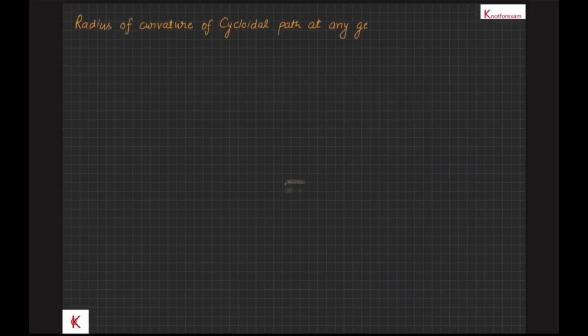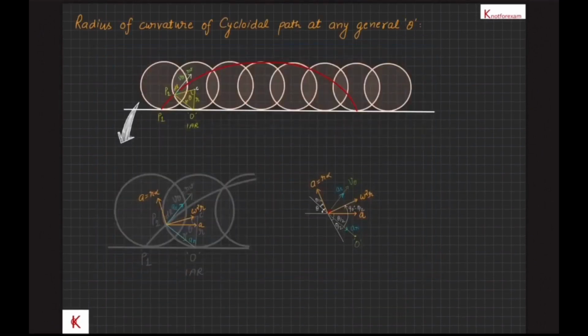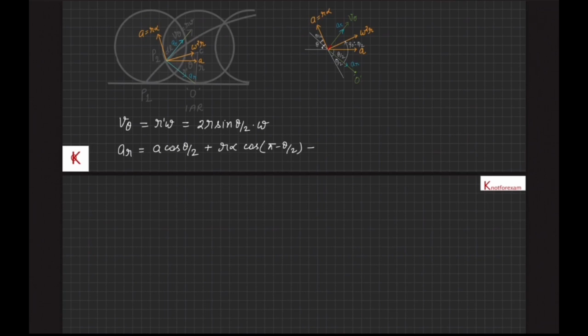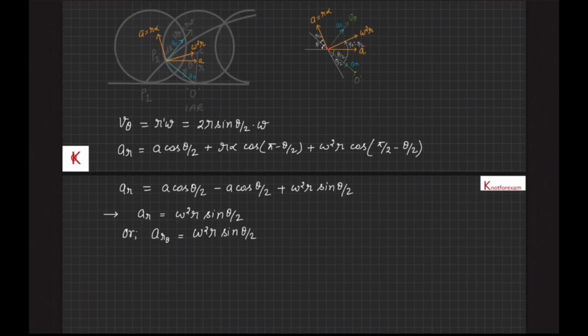We are going to find out the radius of curvature of the cycloidal path at any general point. As we have found in the last video, the velocity for angle θ, v_θ, is r'ω, that is 2r sin(θ/2) into ω. Also the component of net acceleration perpendicular to the cycloidal path, that is in the radial direction, a_r is equal to a cos(θ/2) plus rα cos(π − θ/2) plus ω²r cos(π/2 − θ/2). Since a is equal to rα for pure rolling, therefore a_r comes out to be ω²r sin(θ/2), that is actually the radial acceleration at angle θ.